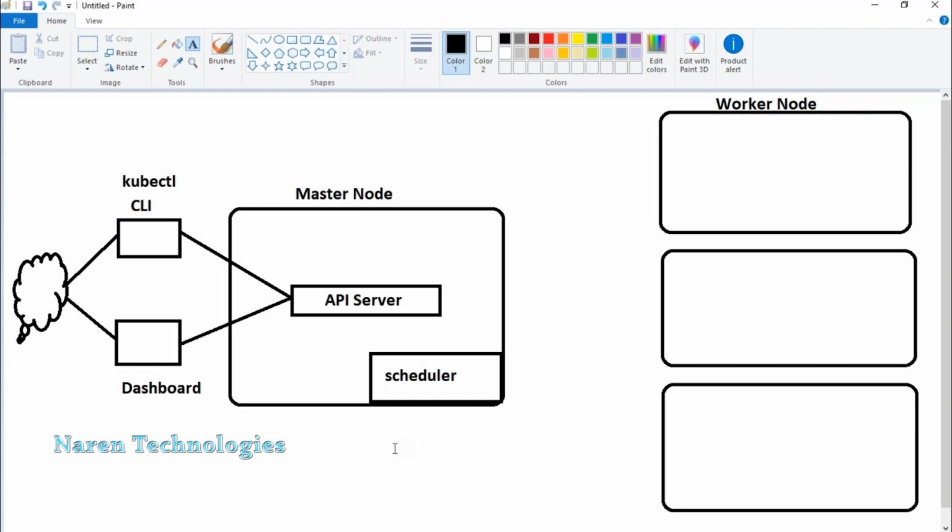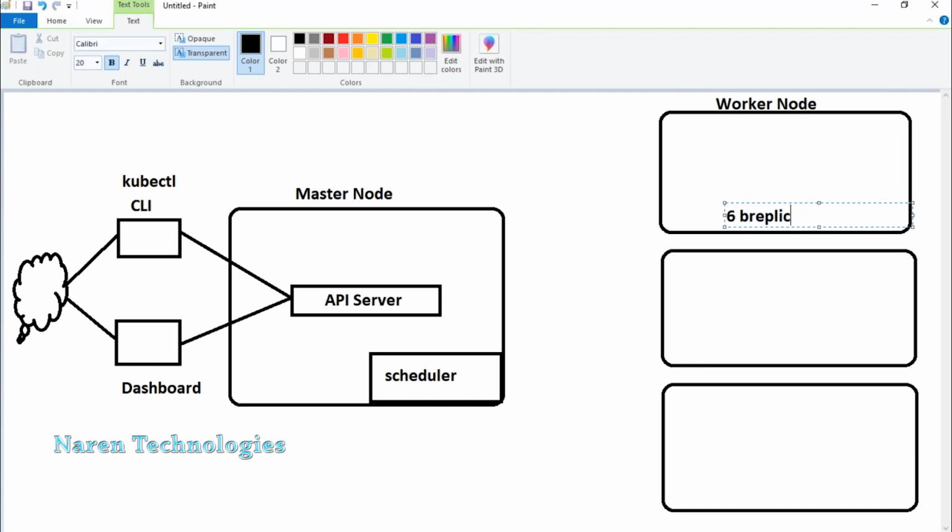Okay, what will the scheduler do? It will go check the first worker node and understand the configuration. Okay, this guy is running with what configuration? For that configuration, how many replicas is it supposed to create? So, best example, I'm giving a total of 6 replicas. If my worker node is capable of handling all 6 replicas, yes, in this case, of course, all 6 replicas will be created here only. So in worker node 2 and worker node 3, no replicas will be created.